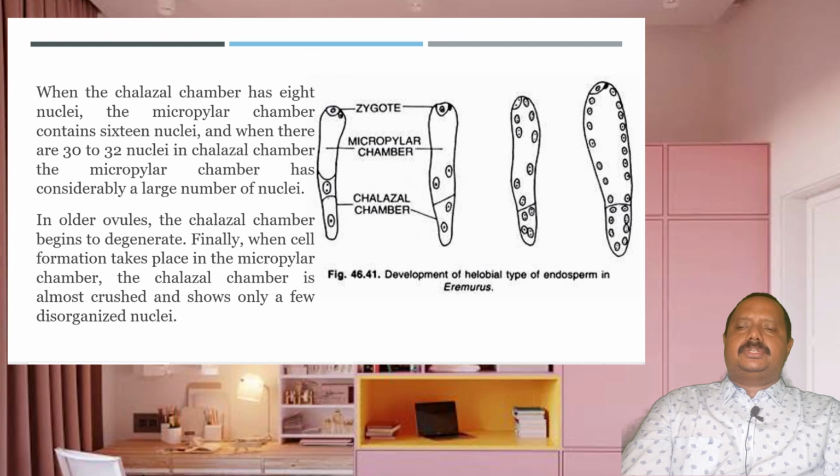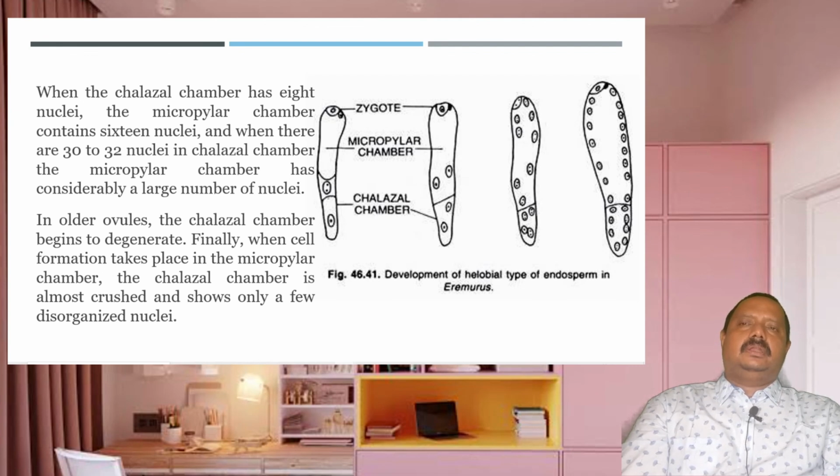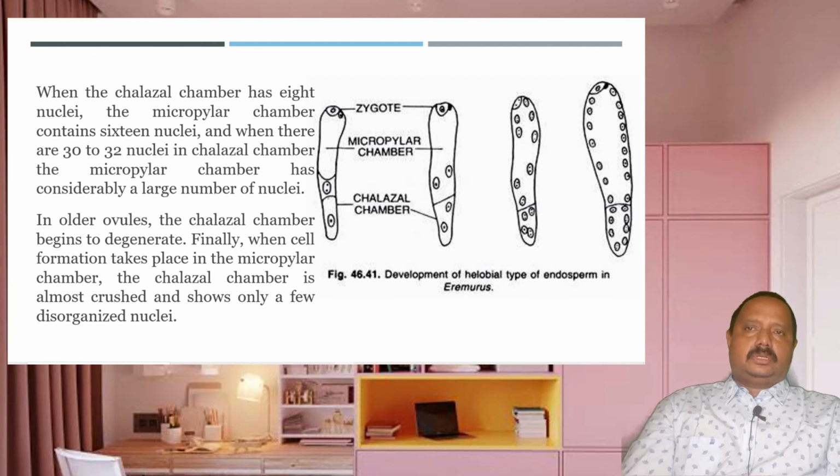Finally, when cell formation takes place in the micropylar chamber, the chalazal chamber is almost crushed and shows only a few disorganized cells. That means this difference in nuclear formation or cell wall formation is a mechanism to ensure a steady supply of food to the developing embryo.